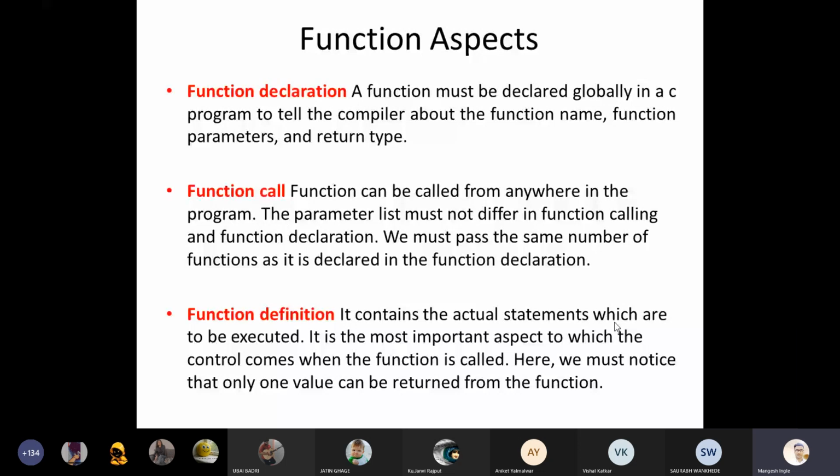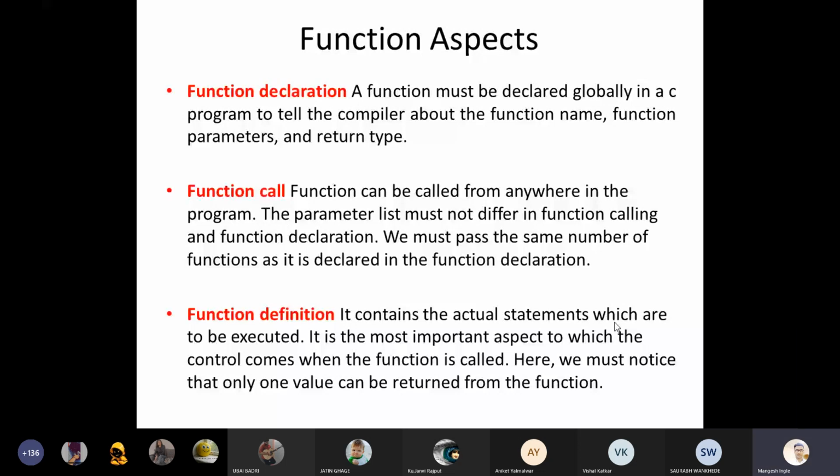We know the difference between function declaration and definition. The entity without value, we call a declaration, and the entity with value, we call a function definition. So function definition means it contains the actual statements which are to be executed. Means it contains the value. It is the most important aspect, to which control comes when the function is called.